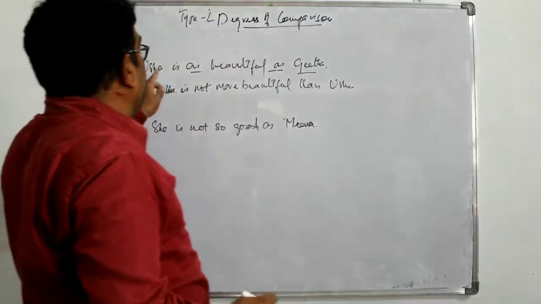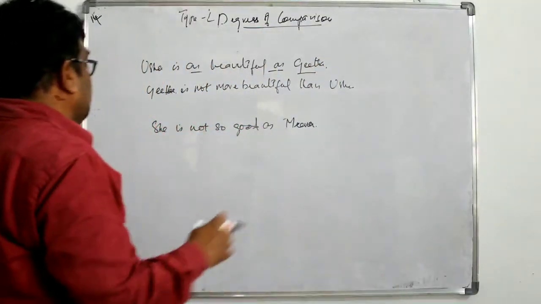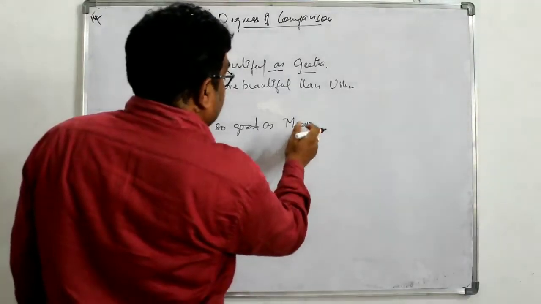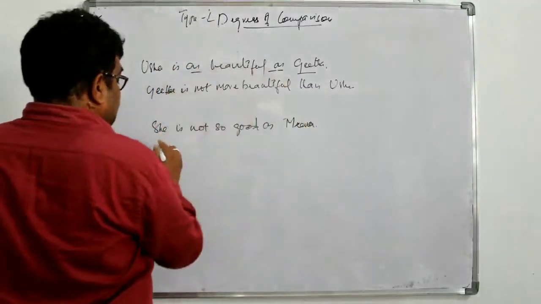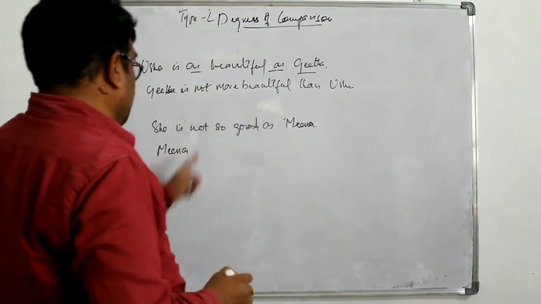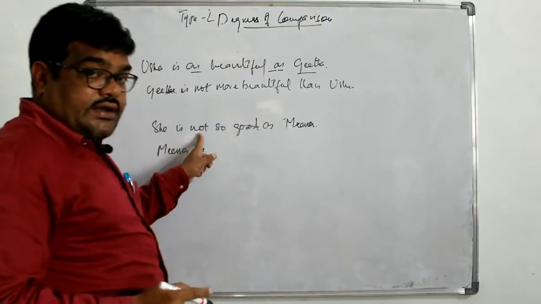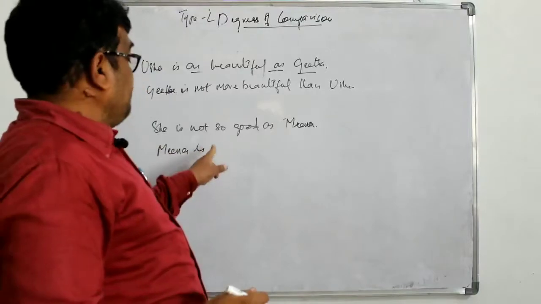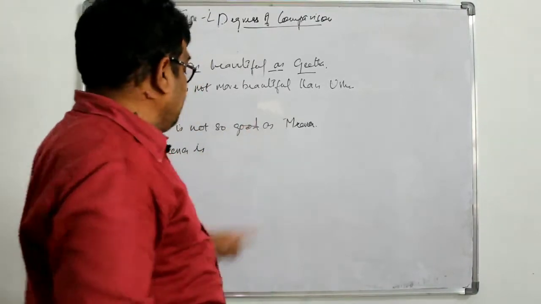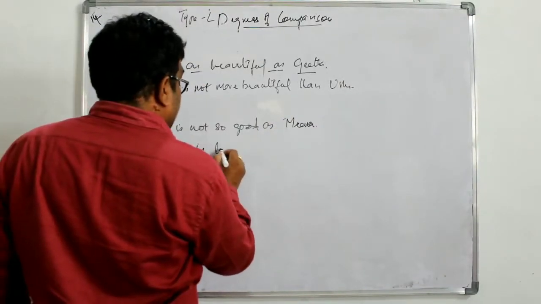What was that in the positive? Usha is as beautiful as Geeta. Another example, she is not so good as Meena. Now get this, Meena, because singular is. This is already in negative. We have to make it affirmative. Change good into comparative. It becomes better. Meena is better.